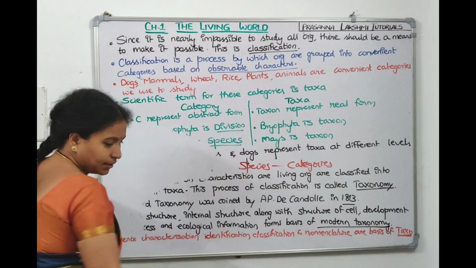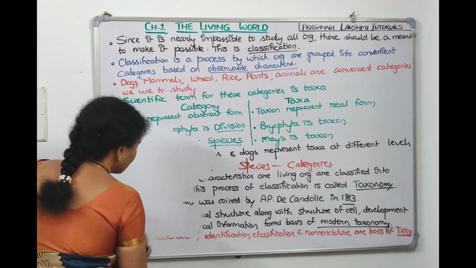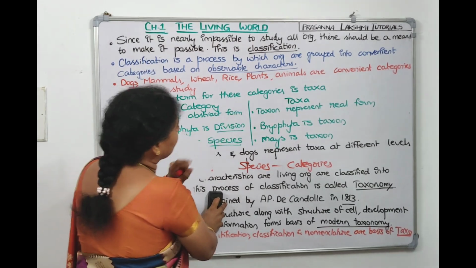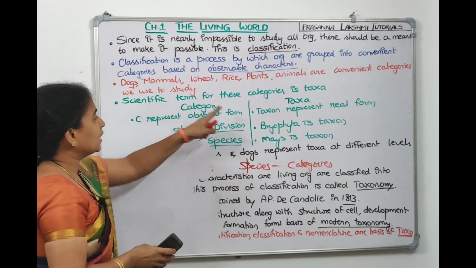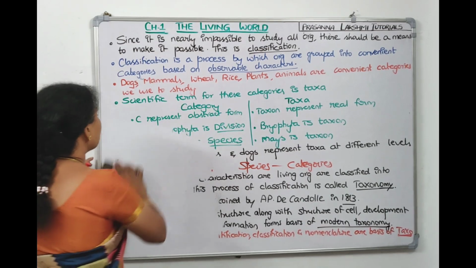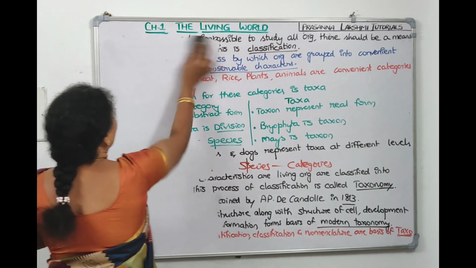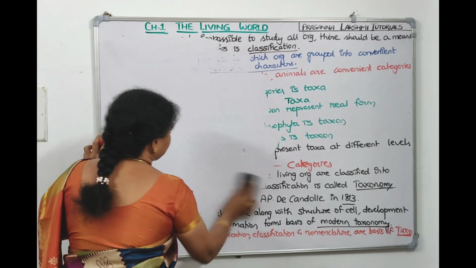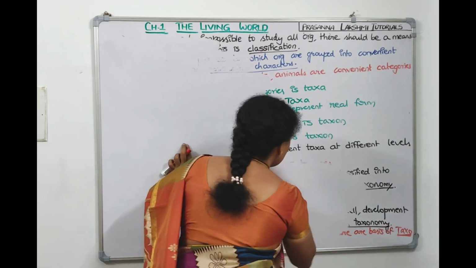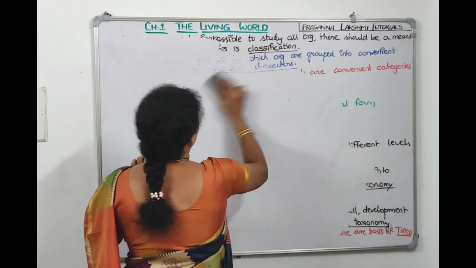So I think we are clear what is the difference between category and taxa. Taxa is the scientific term and category means which category it belongs to: kingdom, phylum, class, order, like that. Now let us see what you mean by taxonomic hierarchy.